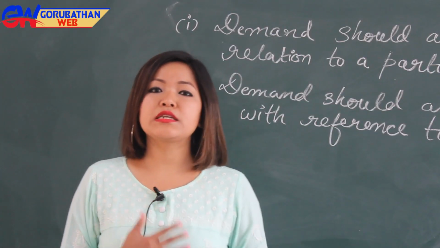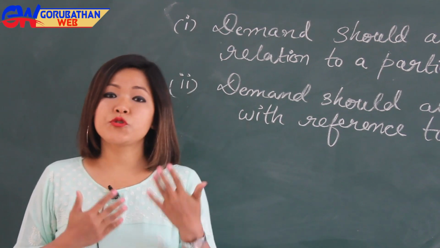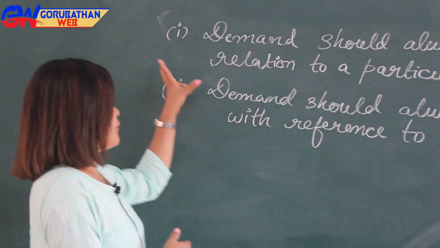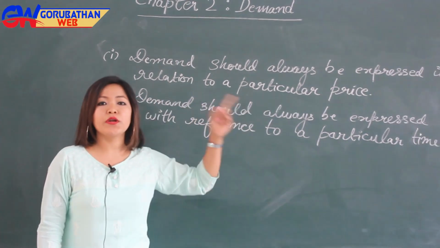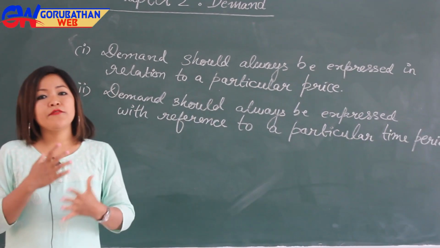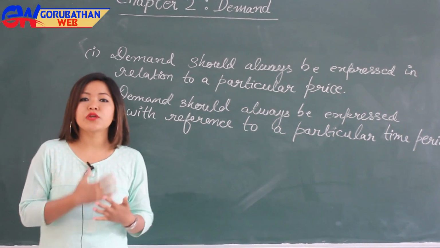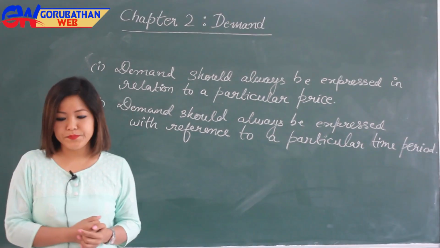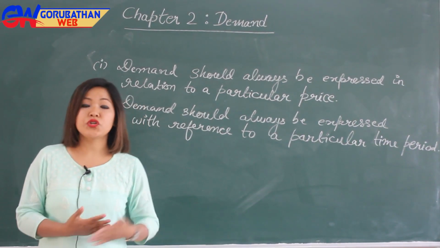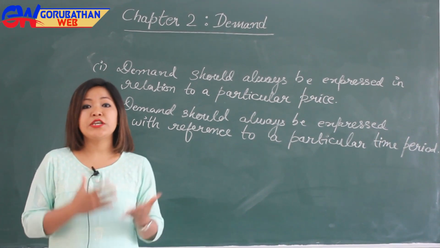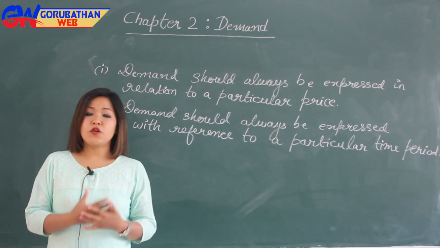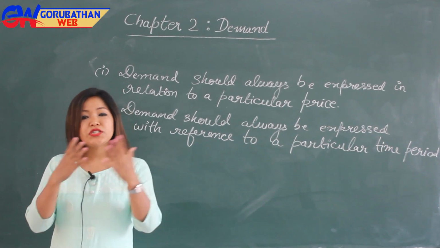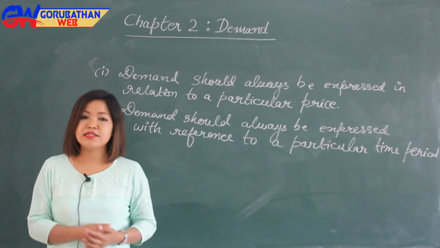While discussing demand in economics, certain points should be kept in mind, and the first one is that demand should always be expressed in relation to a particular price. So every time we talk about demand, we should relate it with its price. It makes no sense if we don't relate the demand for a commodity with its price, because at different prices of a commodity, different quantities will be demanded.